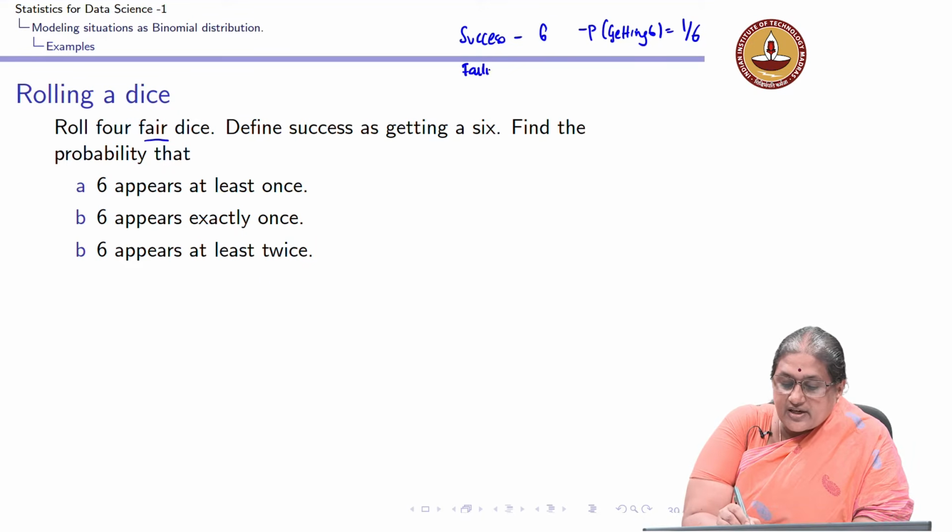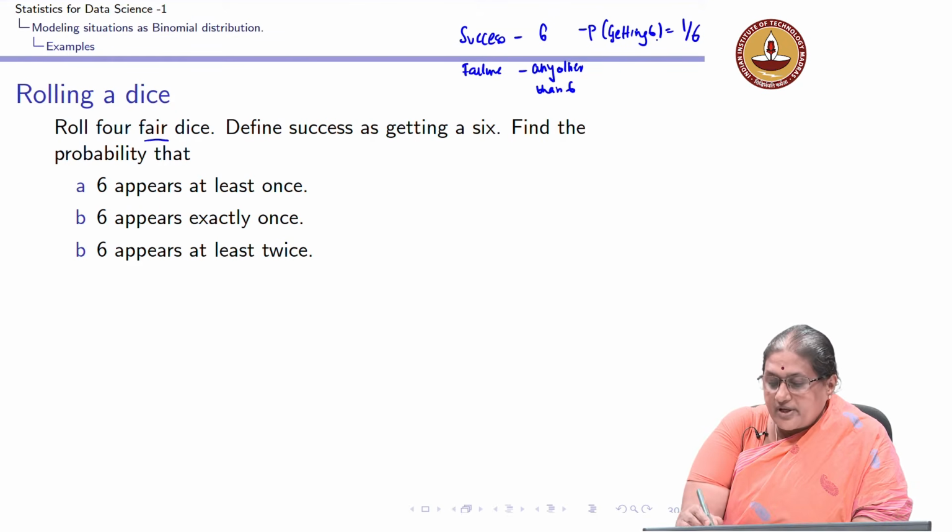A failure is getting any number other than a 6, and the probability of a failure is 1 minus 1 by 6, which is 5 by 6.